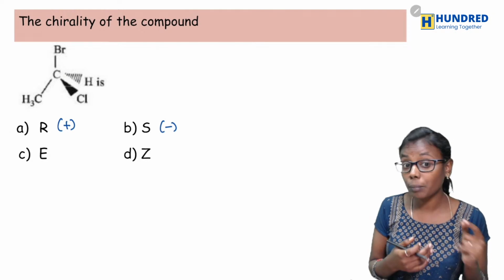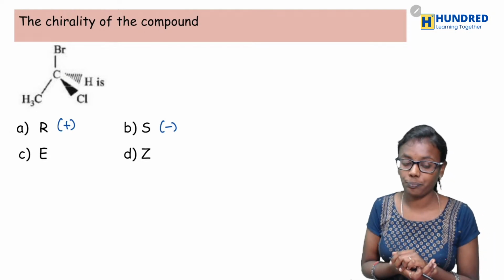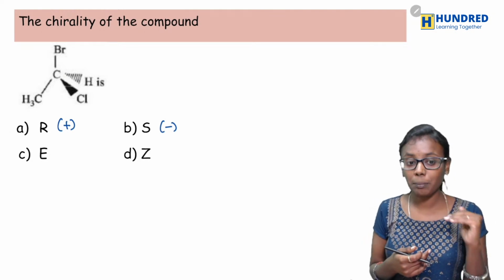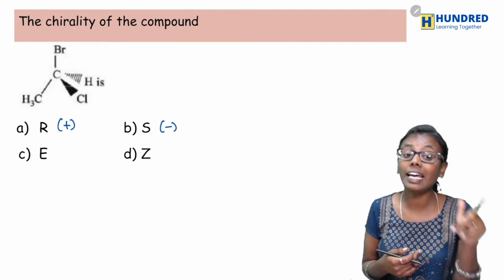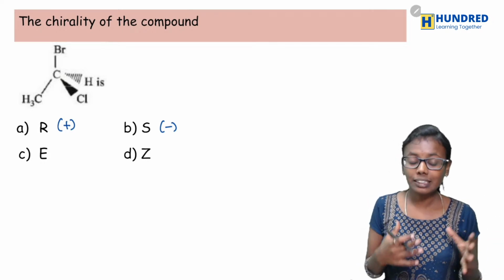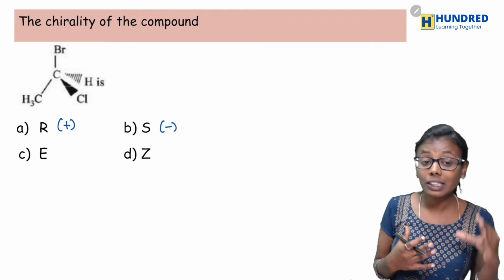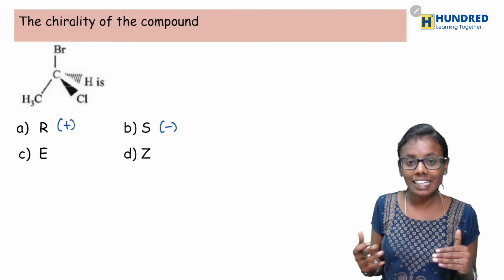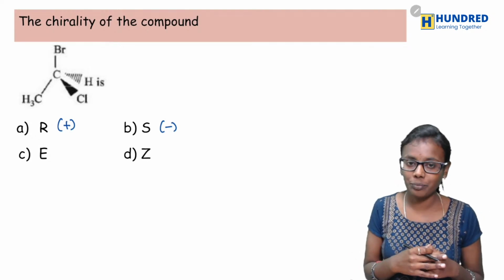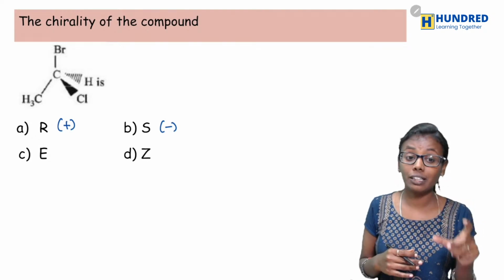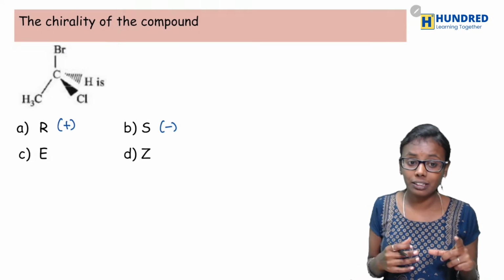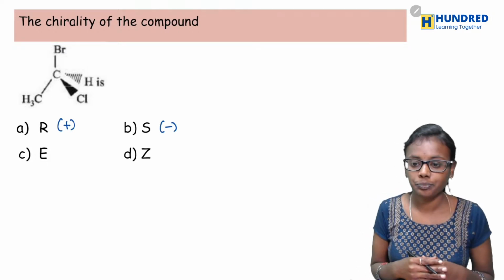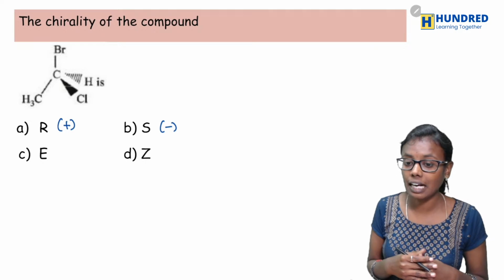So now they have asked about the chirality of the compound. Okay, so we must consider option A and B alone, right? Because it tells you about the chirality. We know that a chiral compound can undergo optical isomerism, whereas C and D are geometrical isomerism, right? Now how to find out whether this one is positive, R or S? How will you find out whether it is R or S?